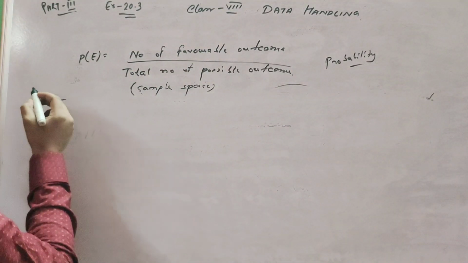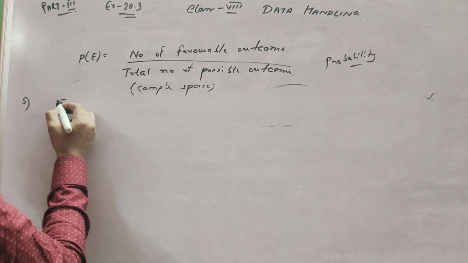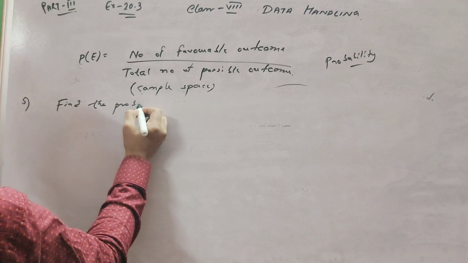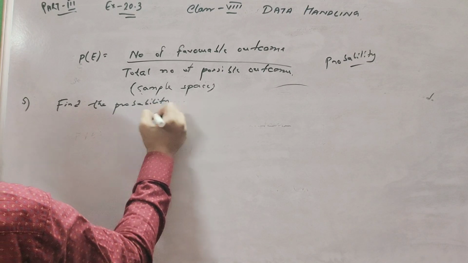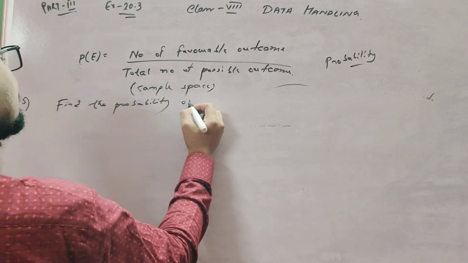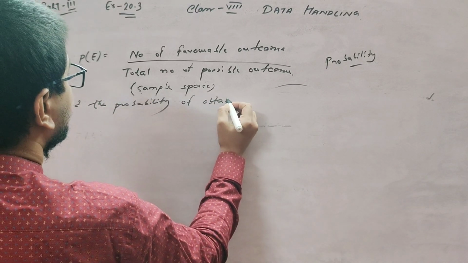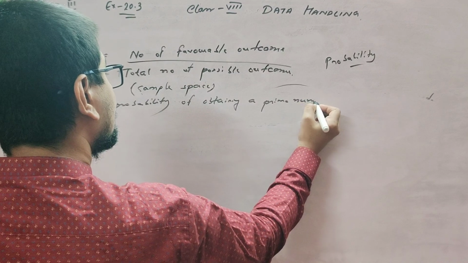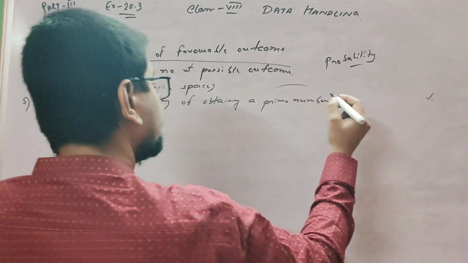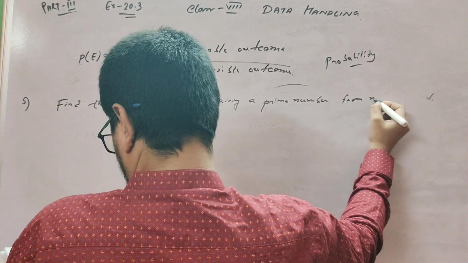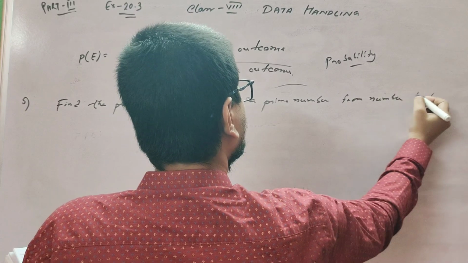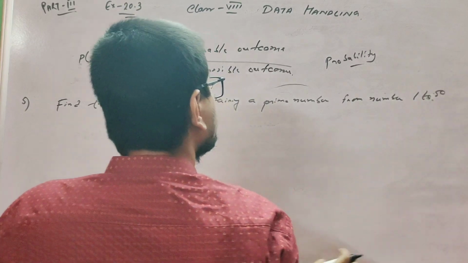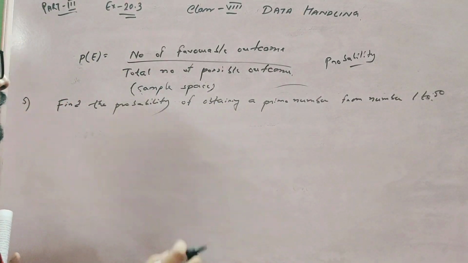Okay, question number 5. Find the probability of obtaining a prime number from 1 to 50. What is the probability of a prime number from 1 to 50?